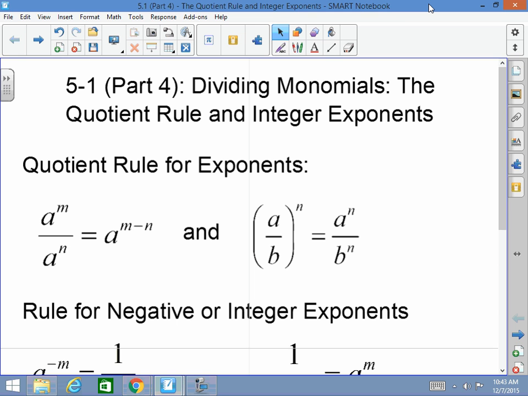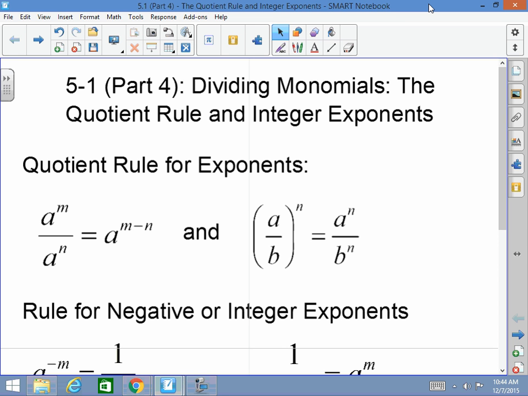Today we're going to talk about dividing monomials. We're going to talk about the quotient rule and the integer exponents rule. The quotient rule for exponents states that a to the m power divided by a to the n power is a to the m minus n. Basically, when you divide the same base, you keep the base and subtract the exponents.